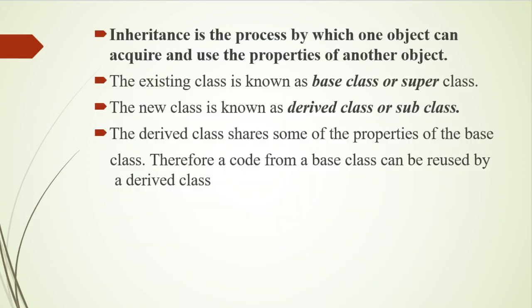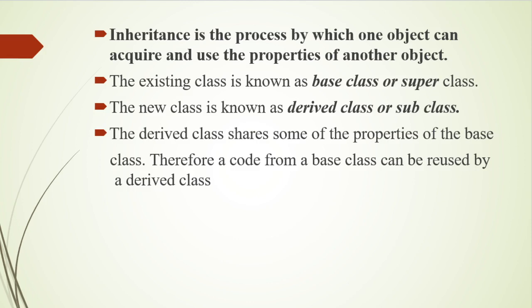Through effective use of inheritance, you can save a lot of time in your programming and also reduce errors. It's a process by which one object can acquire and use the properties of another object. As I already told, the existing class is the base class or superclass, and the new class is the derived class or subclass.